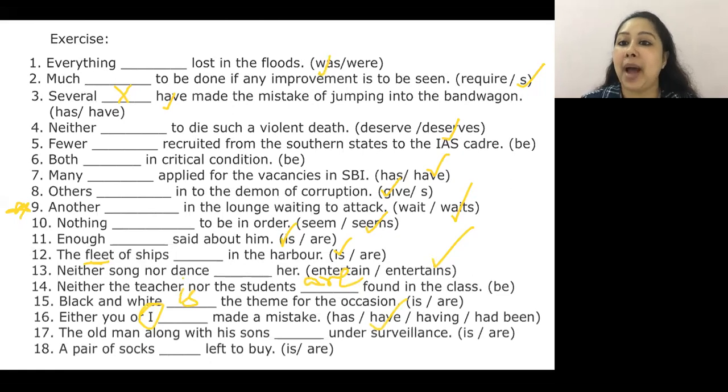The old man along with his sons. I have the word along with. Along with is under surveillance. Very good. A pair of socks dash left to buy. Pair is definitely considered to be one singular unit. Super. That's good. Well done.